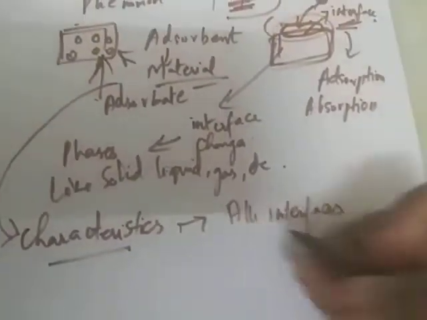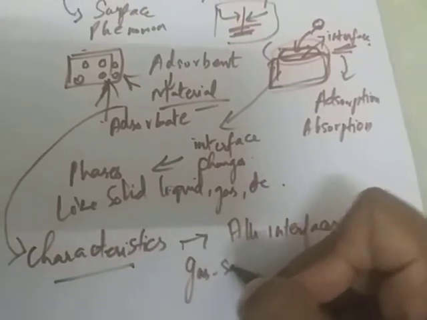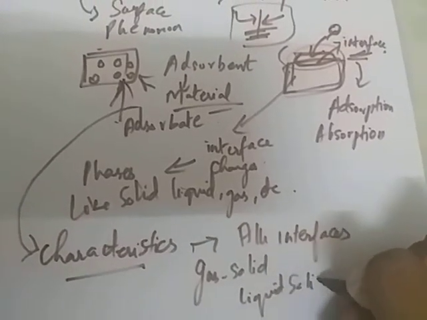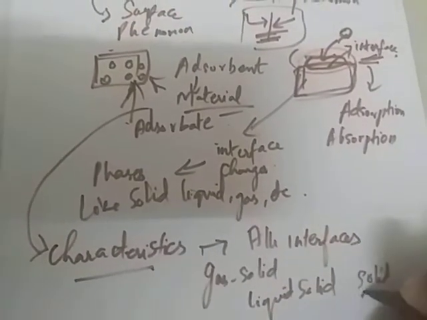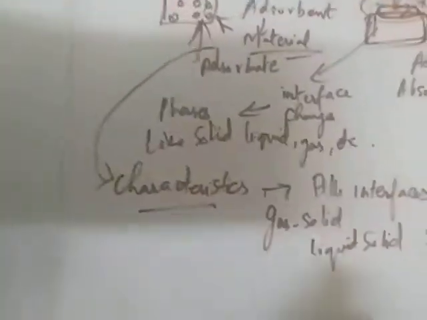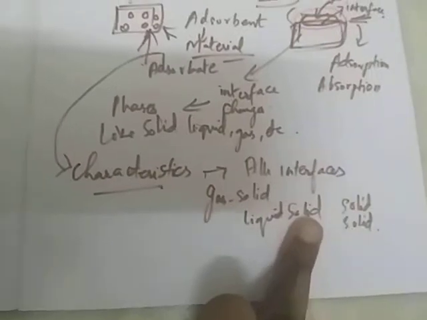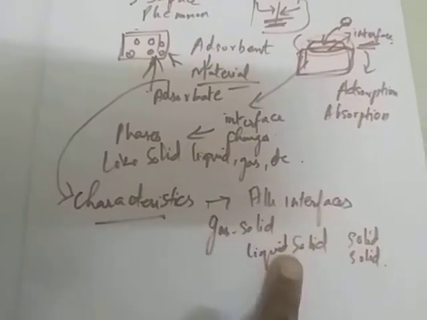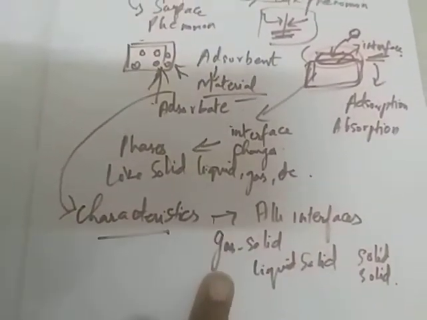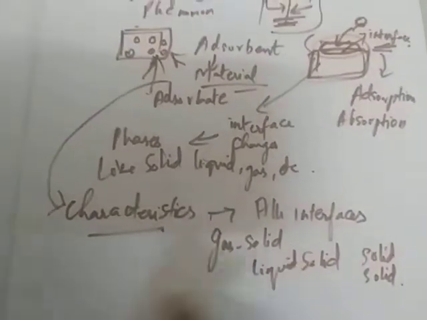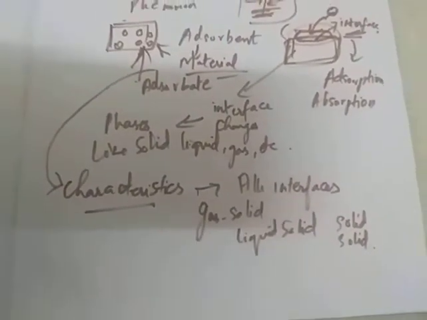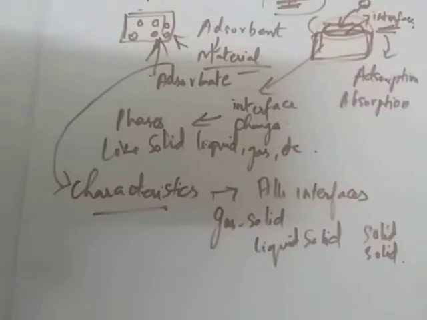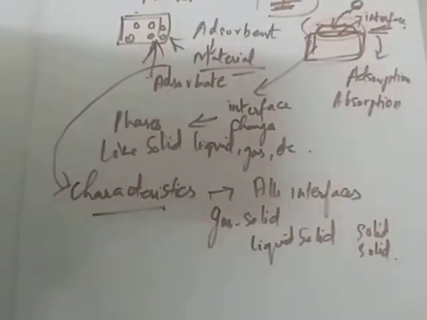For example, gas and solid, gas and liquid, liquid and solid are the different interfaces that come together for the adsorption process, whereas in absorption only a liquid will come in contact with the solid particle. So adsorption is a spontaneous process. It will happen within a second. This spontaneous thing is accompanied by a decrease in free energy.